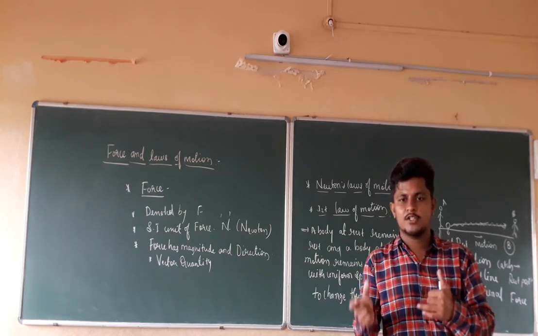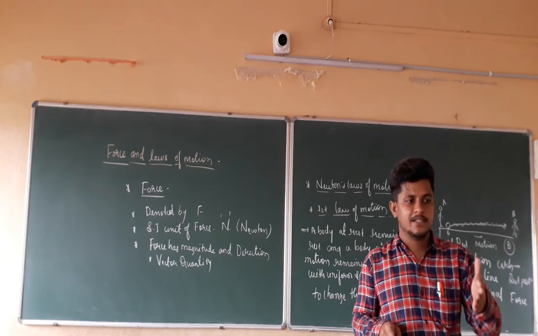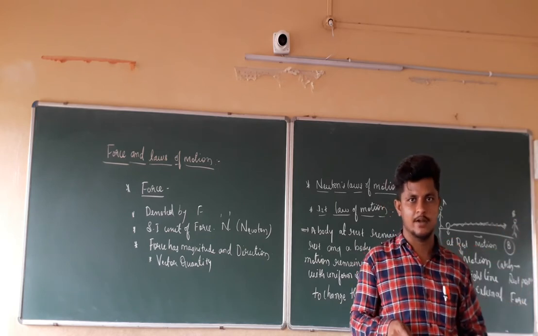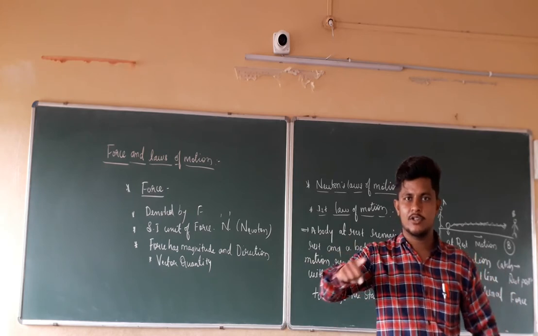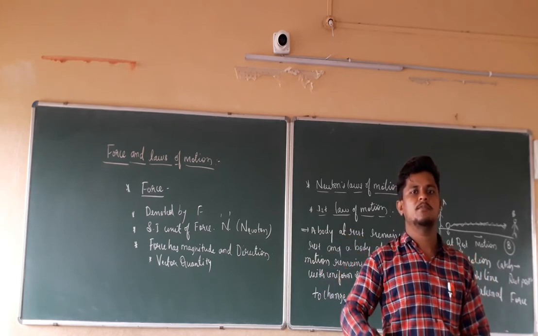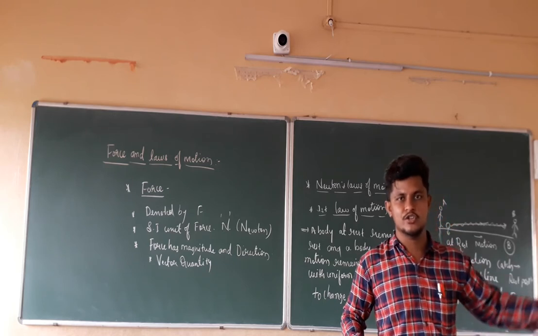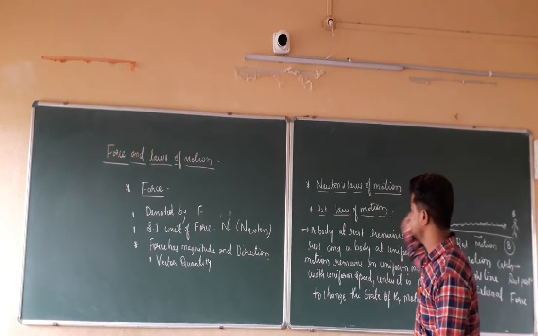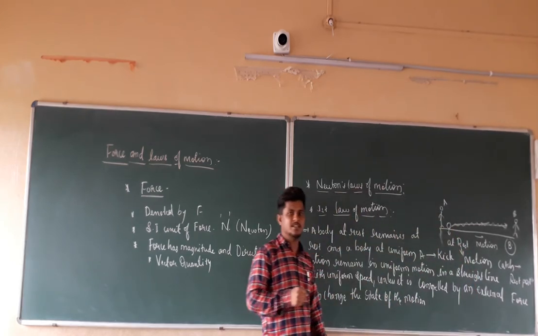So the ball stays in motion until the frictional force stops it after some distance is covered. The frictional force continuously exerts on that ball, so the speed of the ball is continuously reduced. This is the statement as well as the explanation of Newton's first law of motion.